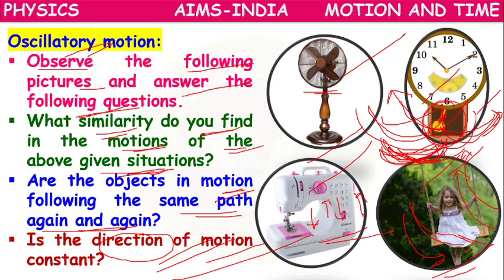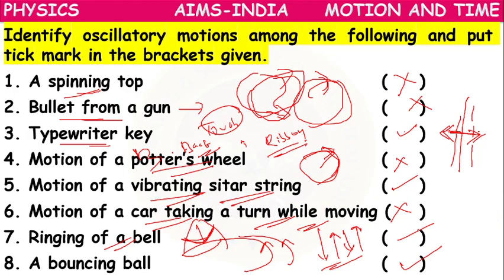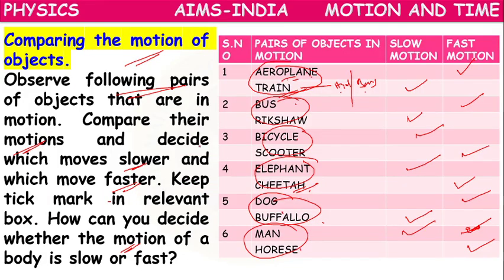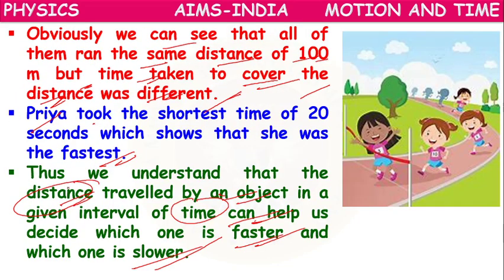Oscillatory motion means moving to and fro, in a repeated path, based on one central, fixed center. Slow and fast motion: we can tell with the help of distance and time which one is fast and which one is slow.